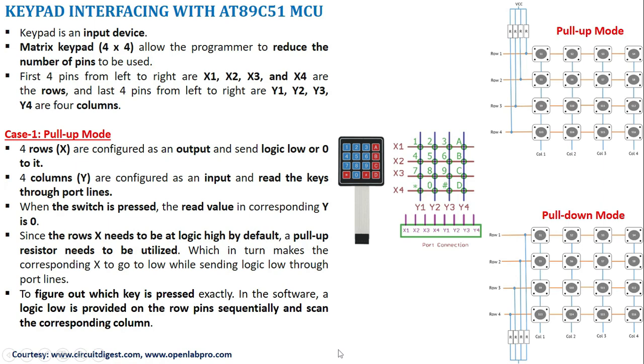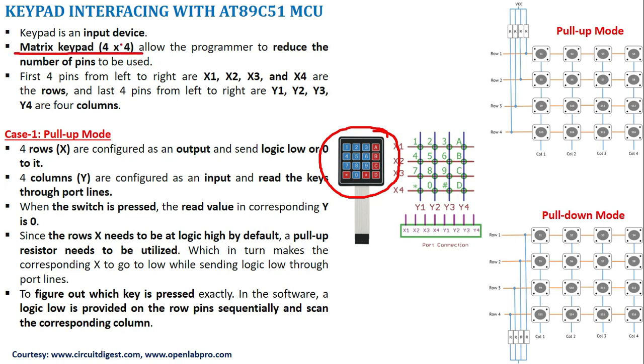A keypad is a very vital input device to any embedded system. For example, here we are going to use a 4x4 keypad, which means I am going to have 16 switches. Here I show a typical 4x4 keypad where I have 16 switches. If I want to connect the 16 switches individually with a microcontroller, then I might require 16 IO lines. So in order to reduce the number of IO lines, we can go with a matrix keypad.